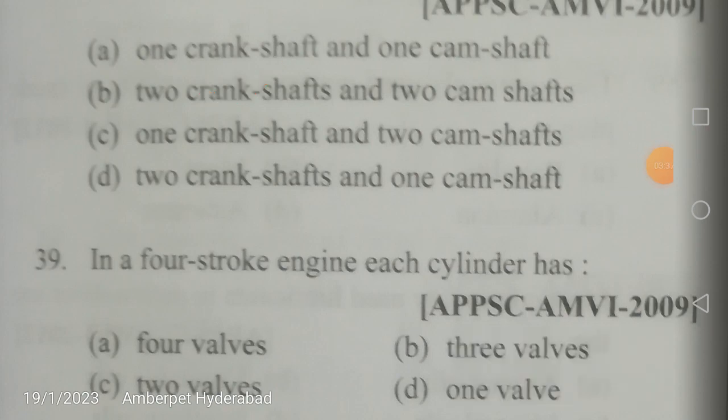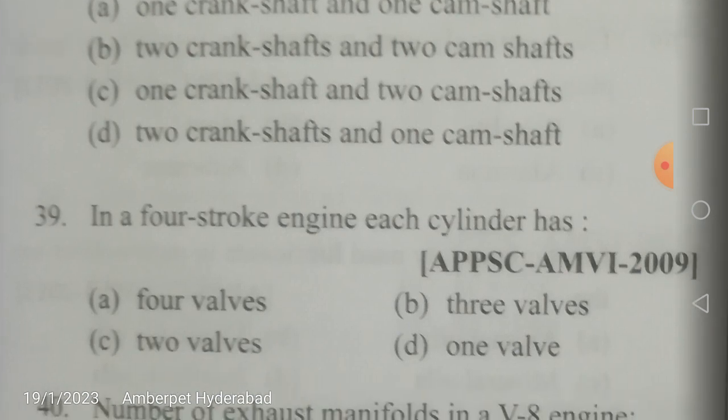Okay, friends. So here an opposed piston engine is a piston engine in which each cylinder has a piston at both ends. So at both ends we will have a piston, with two crankshafts and two camshafts, because two pistons have to be run. So definitely it must have two crankshafts and two camshafts, and no cylinder head. There will be no cylinder head. We have to remember that.